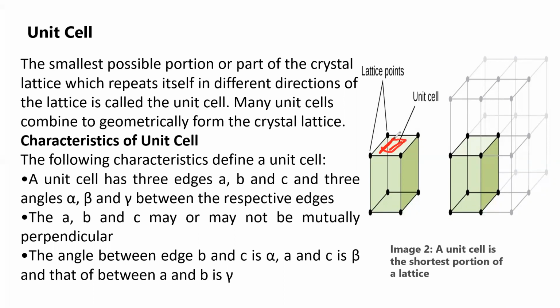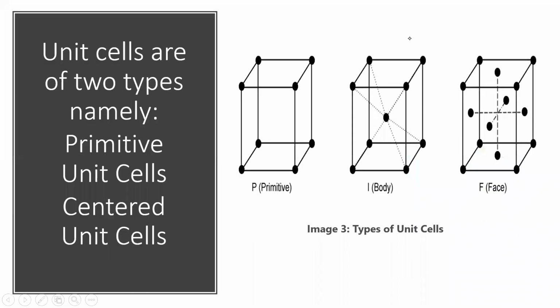It is a three-dimensional diagram. A unit cell has the following characteristics. A unit cell has three edges A, B, and C, and three angles between them, alpha, beta, and gamma, respectively, between the edges. Thus A, B, and C may or may not be mutually perpendicular. So in the three-dimensional diagram of A, B, and C, they can be mutually perpendicular or may not be.